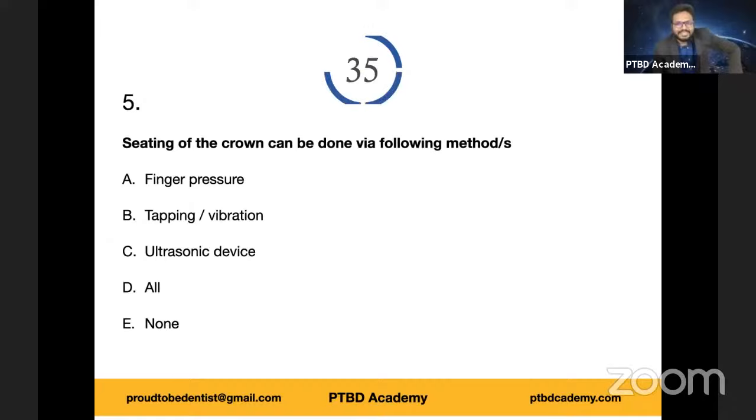Finger pressure, because I mentioned moderate finger pressure in today's session. Having said that, we should also consider other options, right? Because I personally followed tapping, if not vibration. And also, I never personally used ultrasonic device, but that's one of the means, okay? Yes, Dr. Nidhi, you're right. Option D is the right answer, okay?